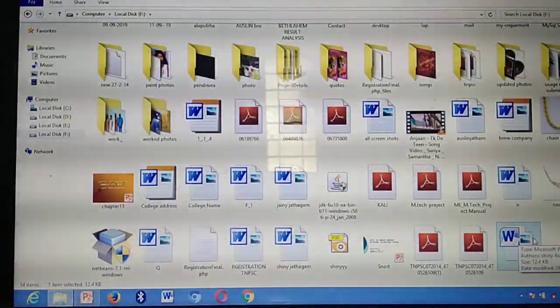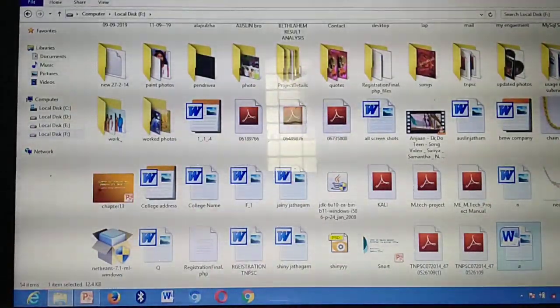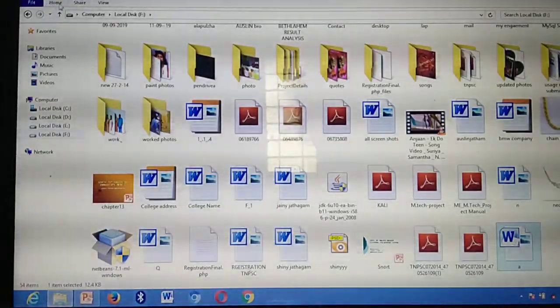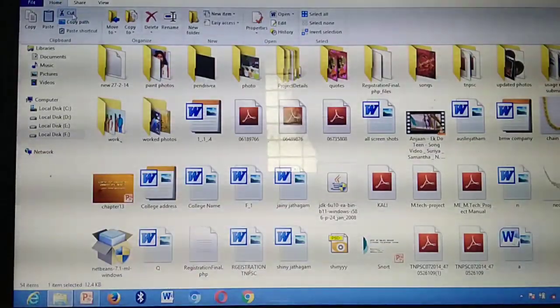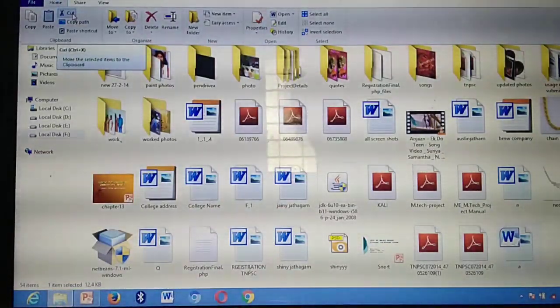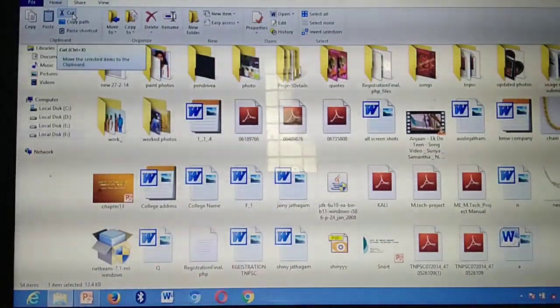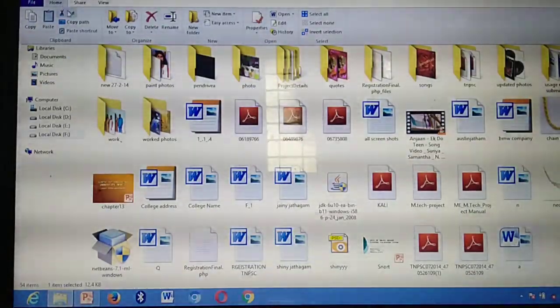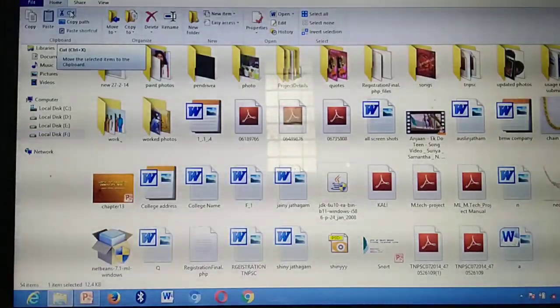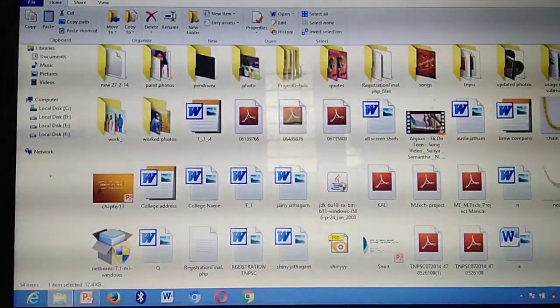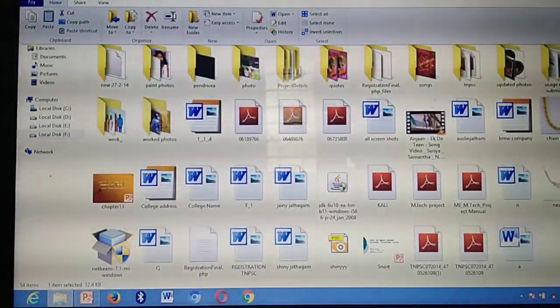Understand? So from there, I have copied. From where? In the edit menu. So here the edit menu is there. In the edit menu, you need to select which option? Cut option. If you click this cut option, the shortcut Control X will be displayed. Okay. So select the cut option, select the new location and paste the file here. This is the first method you have studied.